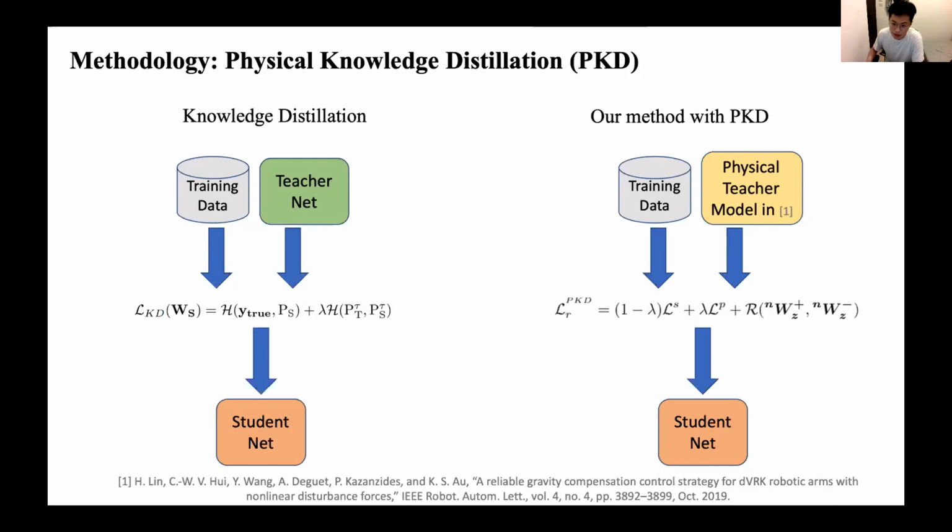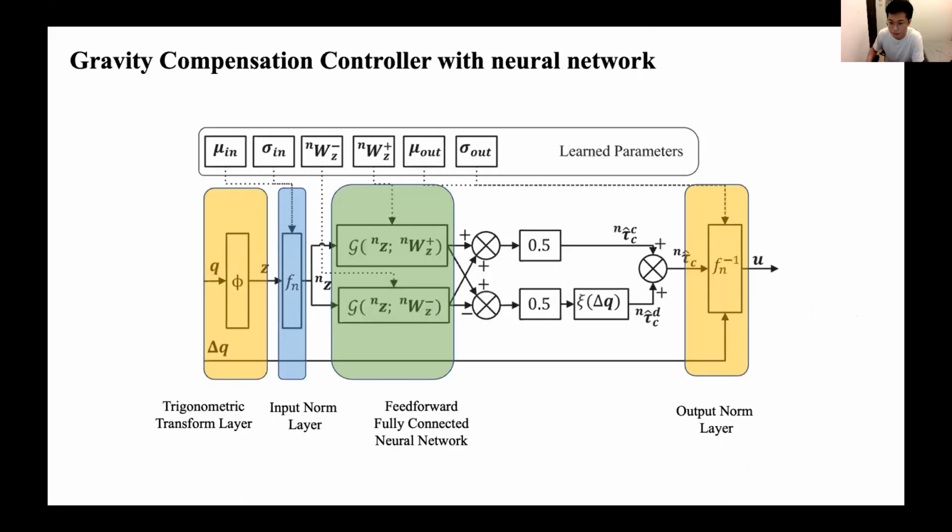It's widely used in the AI community due to its high data efficiency in inheriting knowledge, such as the generalization from the larger cumbersome model, as well as learning from new data. Compared with the neural network-based teacher model in the original version, we use the state-of-the-art physics-based model from our previous work as the teacher model, called the physics teacher model.